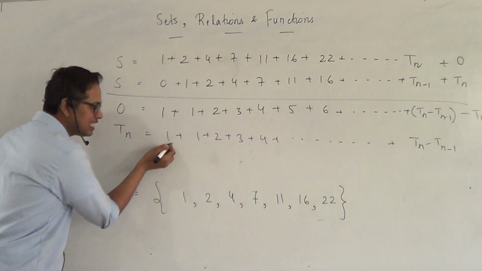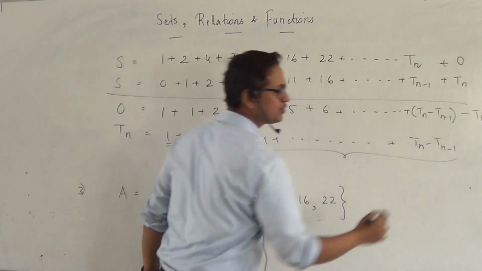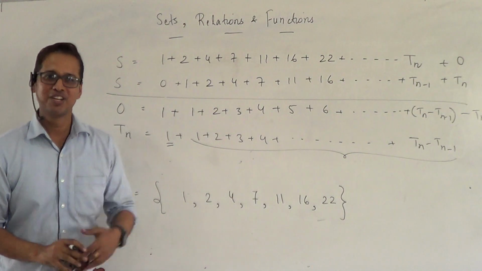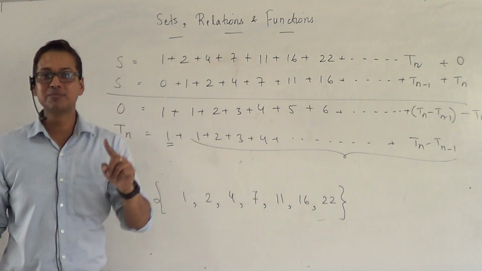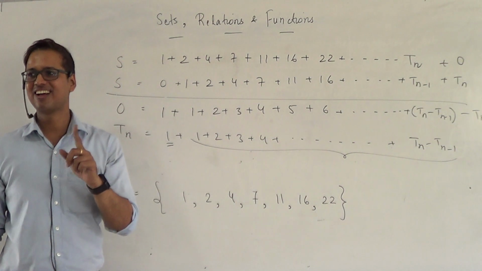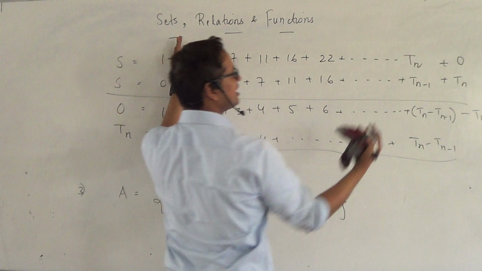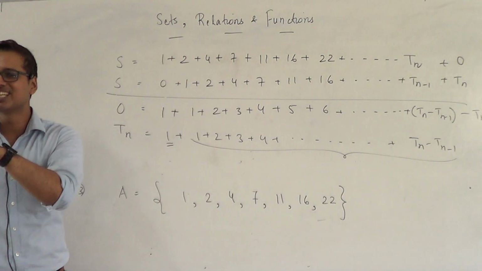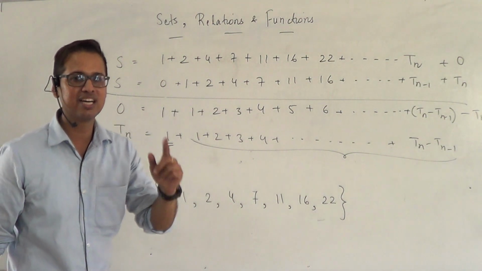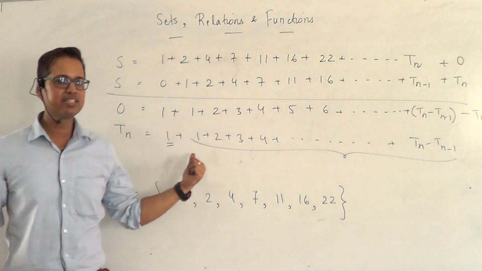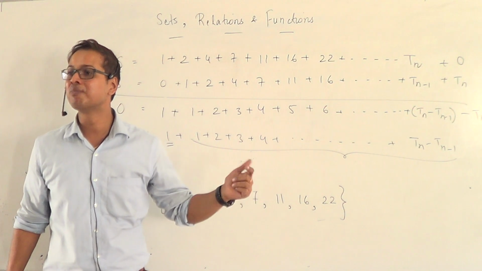Now, barring the first term, do you see that the last terms are in AP? Whose first term is 1, common difference is 1, and how many terms are there? Think carefully. From this position to this position, how many terms would be there? N minus 1. So please pay attention over here. We are dealing with an AP whose first term is 1, common difference is 1, and number of terms are N minus 1.